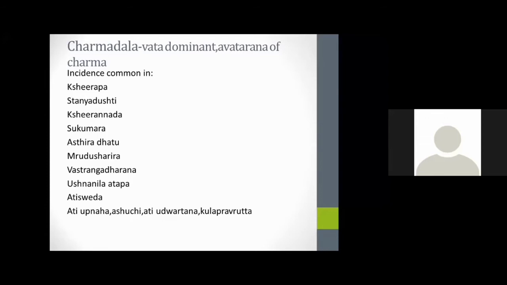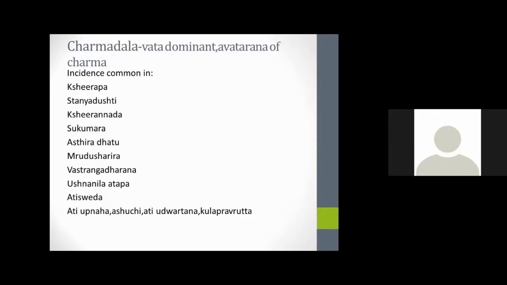And there are some body sites explained in Kashyapa Samhita for Charmadala. They are Mukha, Gala, Hasta, Pada, Vrishanadara, Kati, Uru, Anga Sandhishu. So there are common body sites where Charmadala occurs. These areas are more prone for Charmadala, like face, neck, Hasta, Pada, like upper and lower extremities, the scrotal area and back, and chest, then joints and folds. These are specifically mentioned by Kashyapa Samhita.